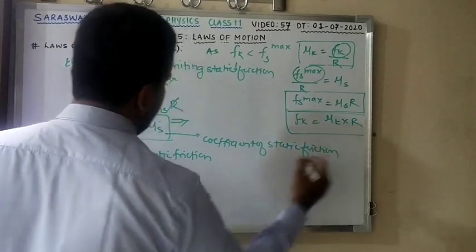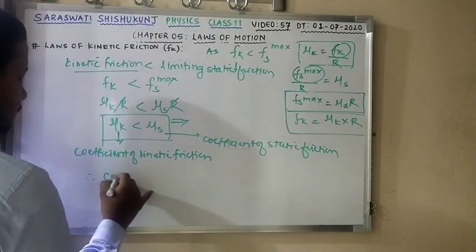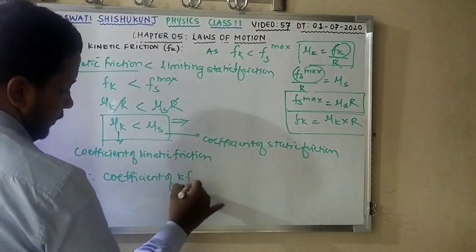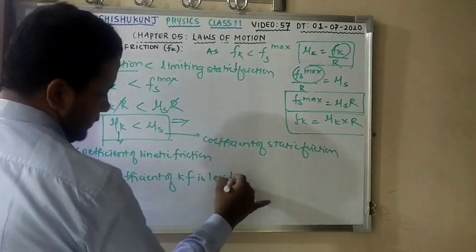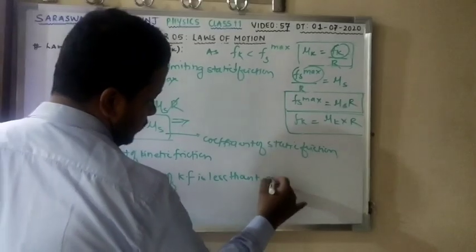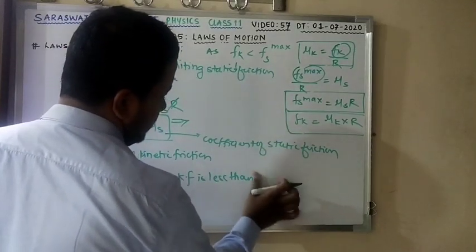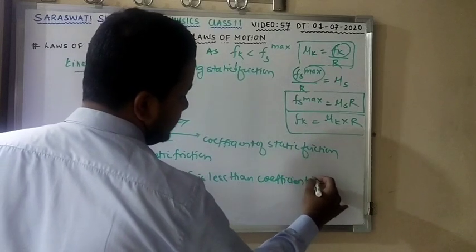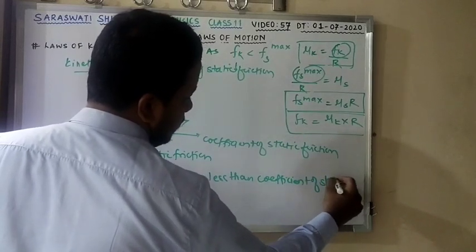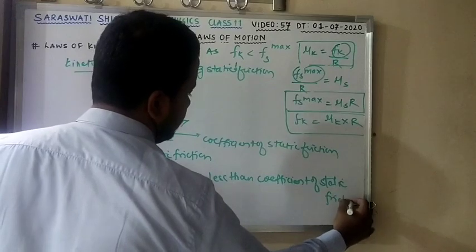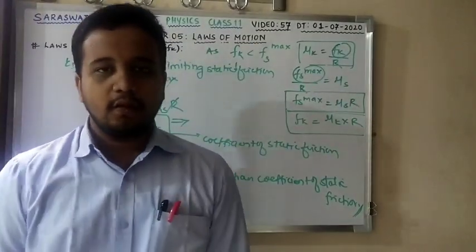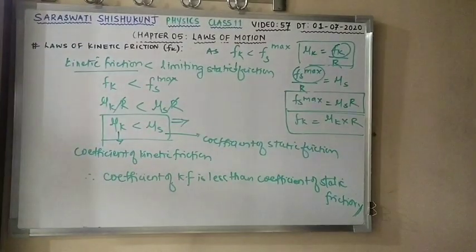So the coefficient of kinetic friction is less than the coefficient of static friction. Clear all the laws? Very clear. Very good. Now moving ahead.